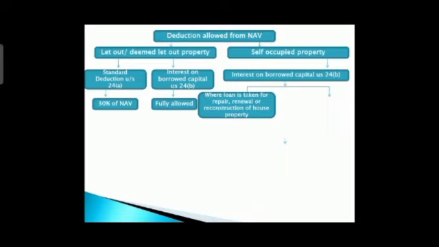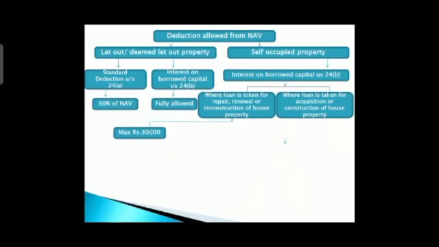Now there may be n number of reasons for which we take a loan, but here we are going to consider three things, the 3R, you can say: repair, renewal or reconstruction. When you are taking a loan for this condition, we'll see how much deduction you are going to get. Here we are getting a maximum of rupees 30,000 deduction.